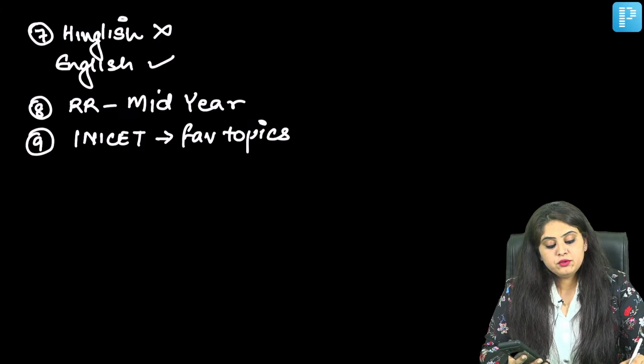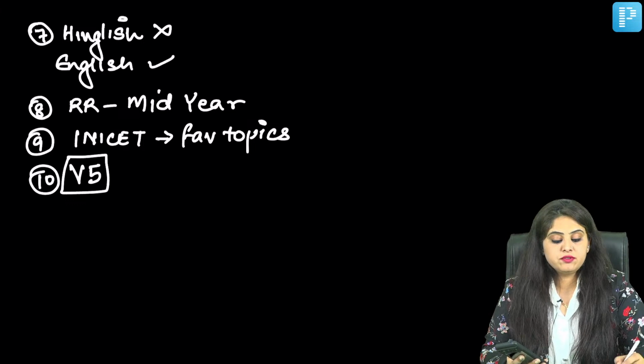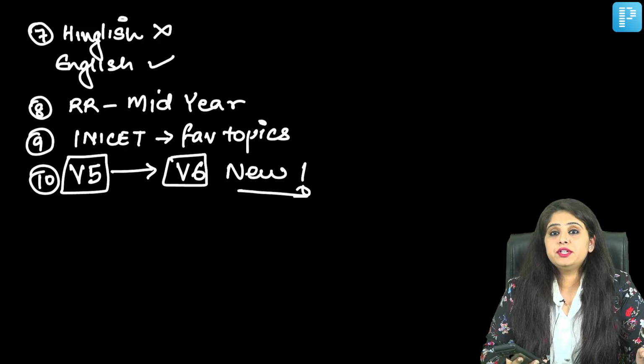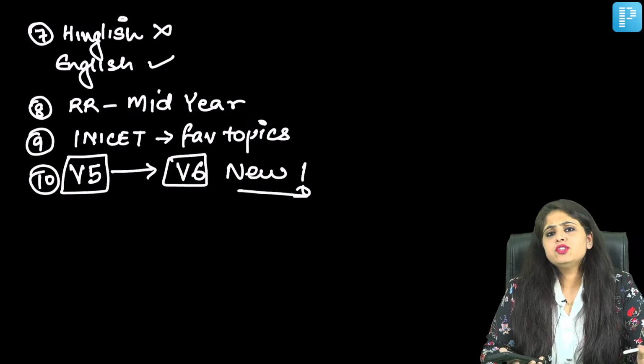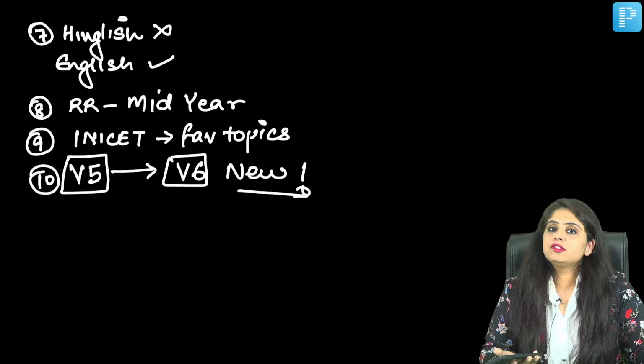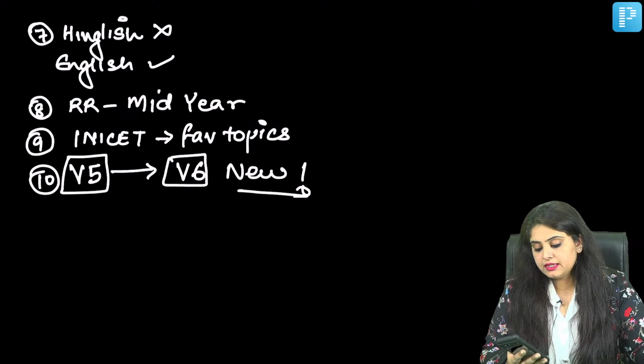Dr. Dhruvit, if you've done version 5, for you guys in version 6, only the videos that say that these videos have been updated as new videos, those are the ones that you have to watch. Of course, whatever is continued from version 5 remains the same. Like I'm saying, majority of Path and Micro is the same, so you can refer to version 5 or to version 6, and that is entirely up to you. Okay?